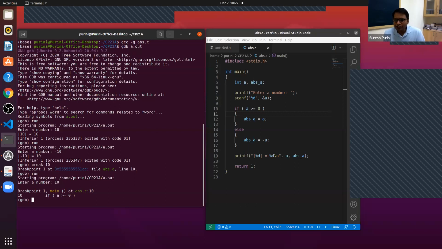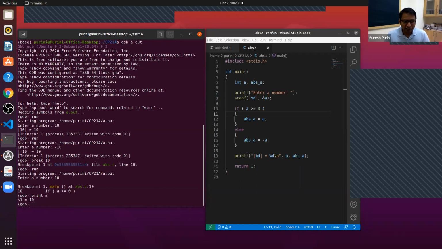Now let's say your program is printing some weird answer. You want to check whether you are really reading the right value. So you want to observe the contents of variable A. If you say print A, it says that the contents of variable A is 10. That is, you are able to examine the memory location associated with variable A, and it got confirmed. A in fact contains the value 10, and that's what we entered, so we are good.